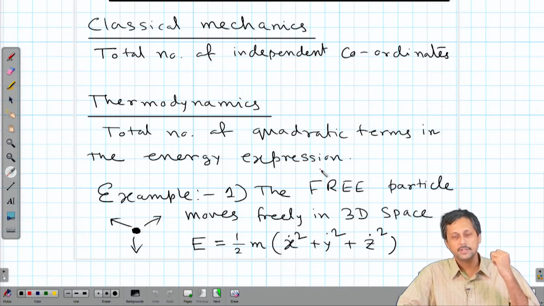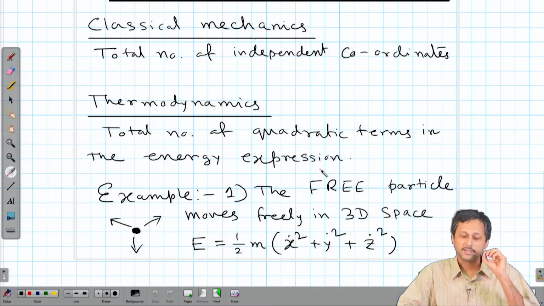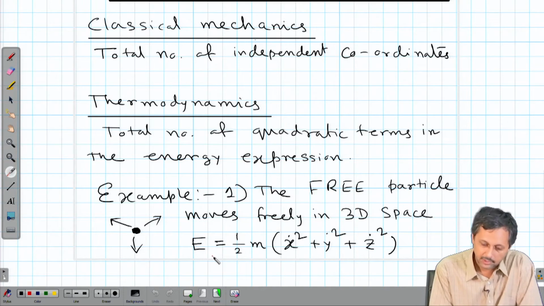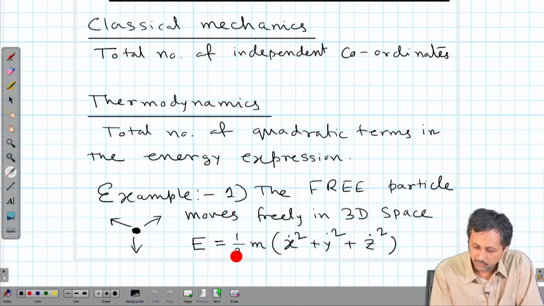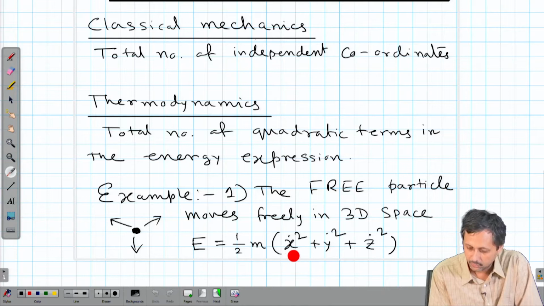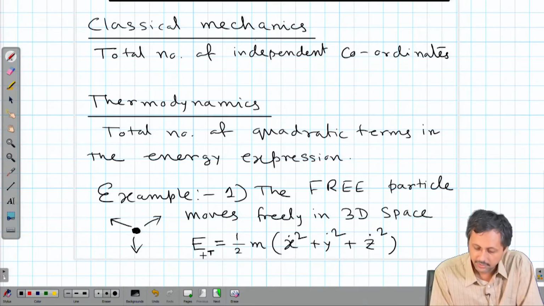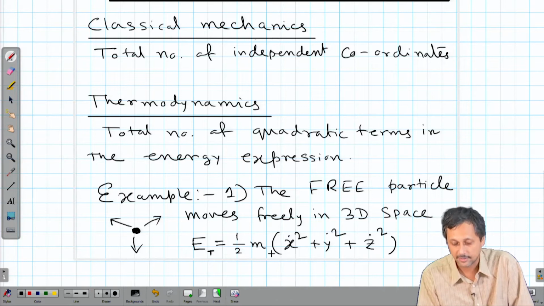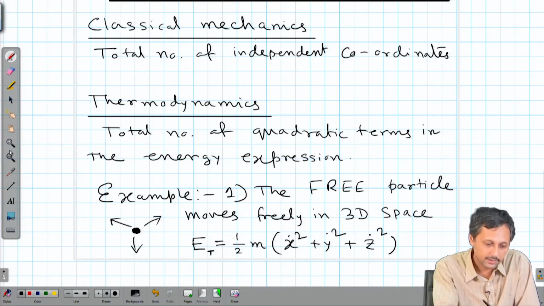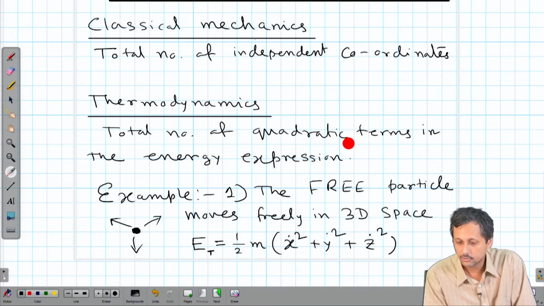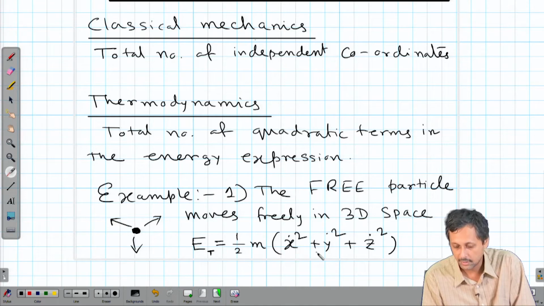Now, the thermodynamic definition: what are the quadratic terms in the energy expression? If we write out the energy expression for a free particle, it will be E is equal to half m times x dot square plus y dot square plus z dot square. Actually, I should write E t here, because this is purely the translational energy. Now, let us examine this expression. How many quadratic terms are there? Quadratic means a square term. 1, 2 and 3.